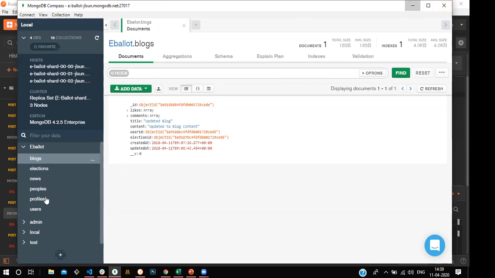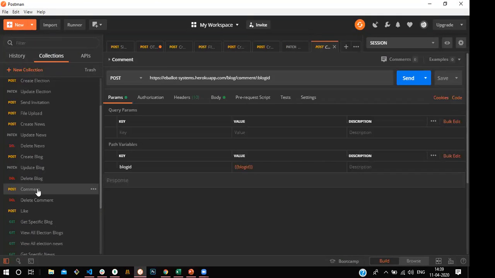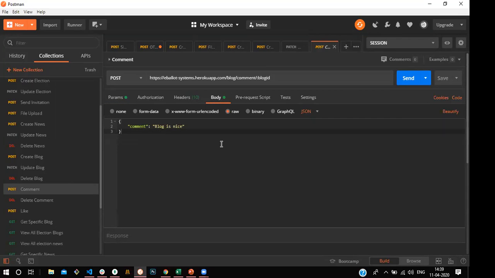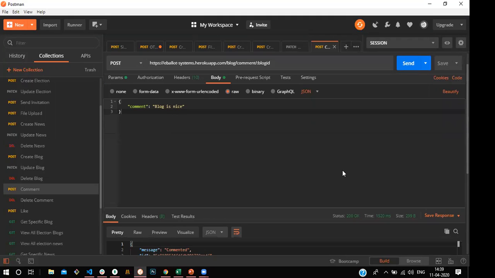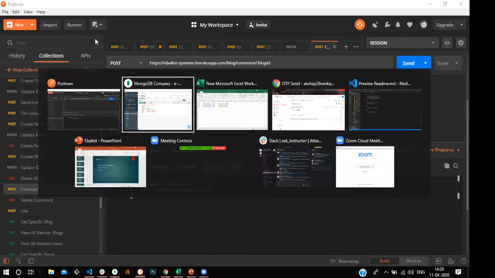And after that, once the blog has been created, we are going to add comments. If the election commission creates the blog, the voters or users want to tell their thoughts. For that reason, we use the comment section for the blogs. In the comment section, we pass the blog ID, and after that we simply send a single comment. So for that blog, we send a comment like "blog is nice". Now we can see the comment is stored in the database.